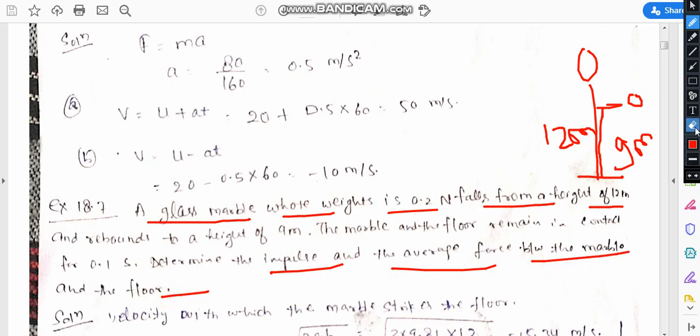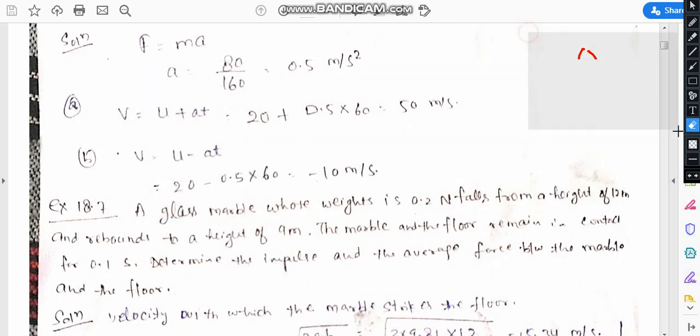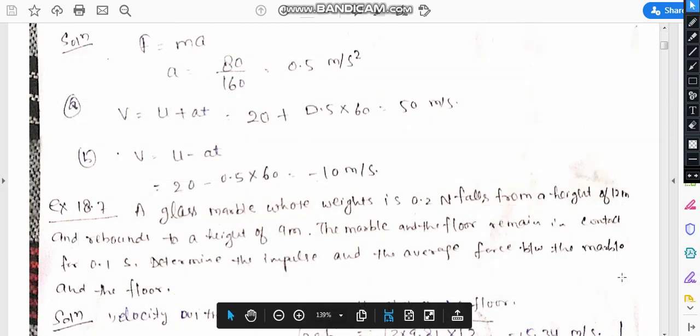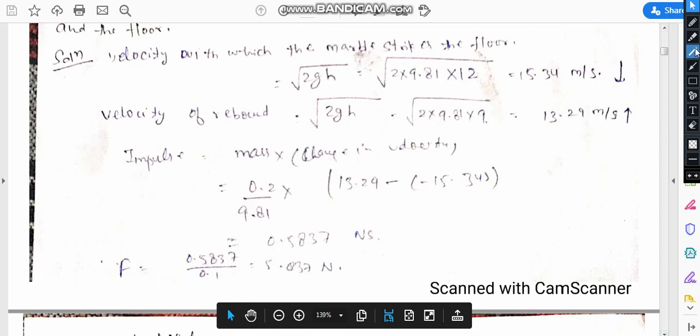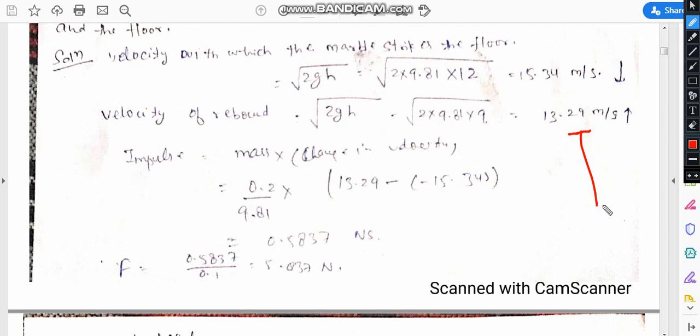Okay. So now come to the question, how can we proceed to determine the force as well as the impulse? So how can we determine the velocity if a body is projected from a height? The velocity is v is equal to under root 2gh. So 2 into 9.81, g is 9.81 and h is 12 meter, because first the height is 12 meter. Okay. So it is 15.34 meter per second downward velocity, and the velocity of rebound after striking the floor is under root 2 into 9.8 into 9. So it is 13.29 meter per second.